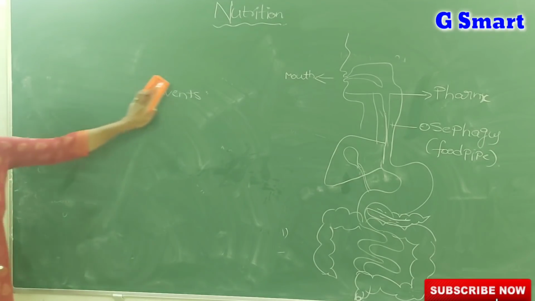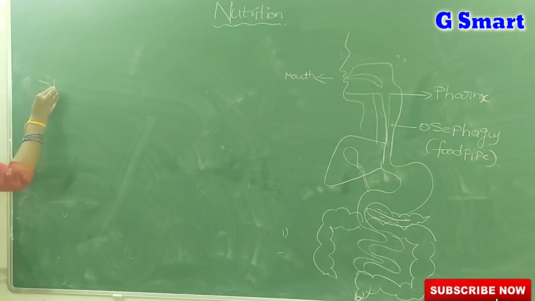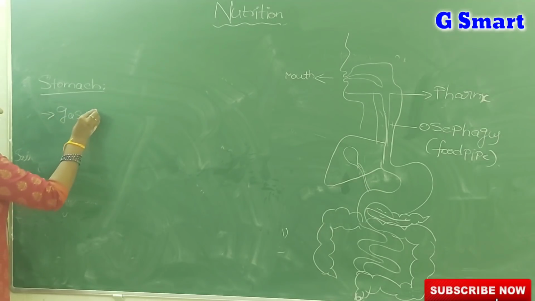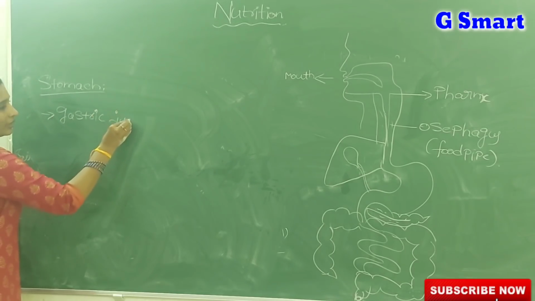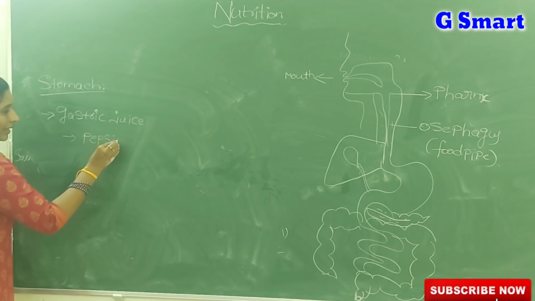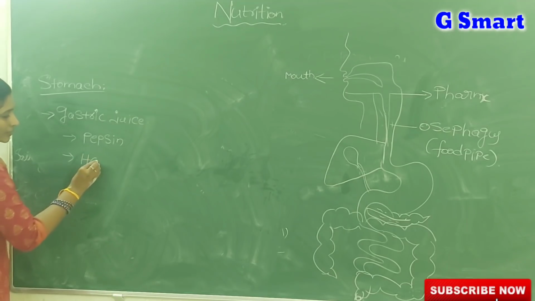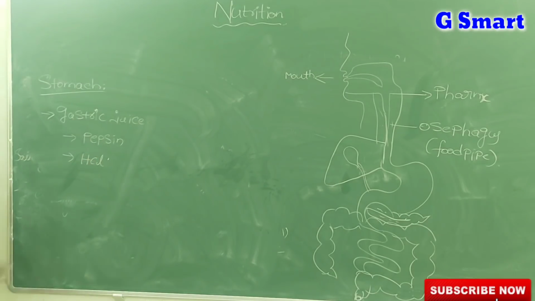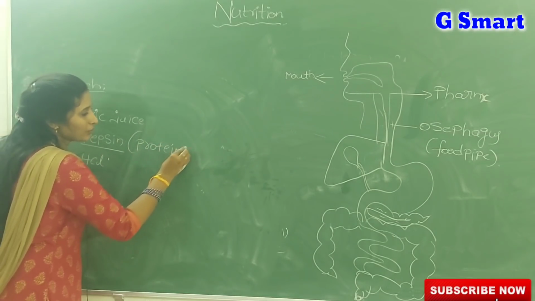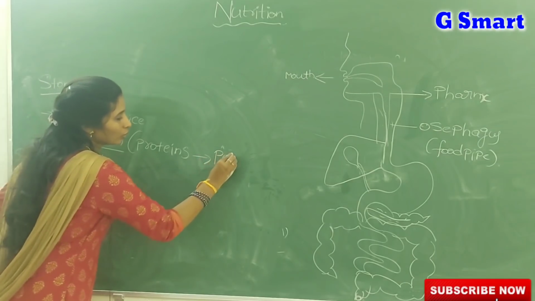Okay? Coming to the stomach. The stomach is a bag-like structure, and mainly a juice is secreted by the walls of the stomach known as gastric juice. An enzyme known as pepsin and HCl are both present in the gastric juice. Coming to pepsin, it acts on proteins, meaning it helps to digest proteins into peptones.